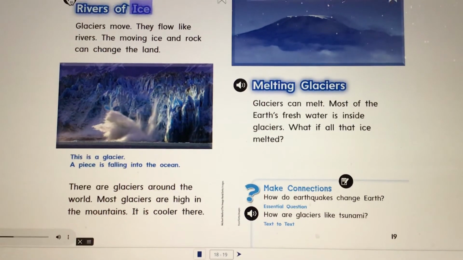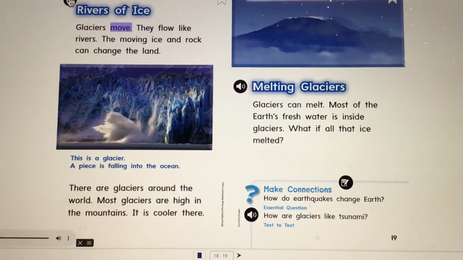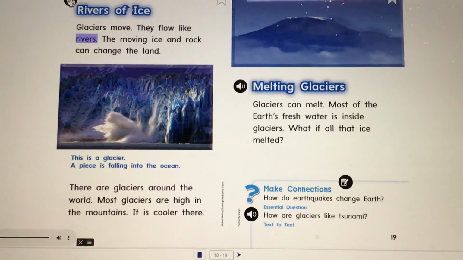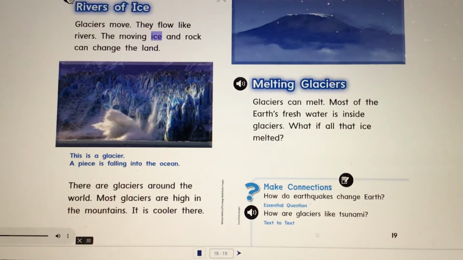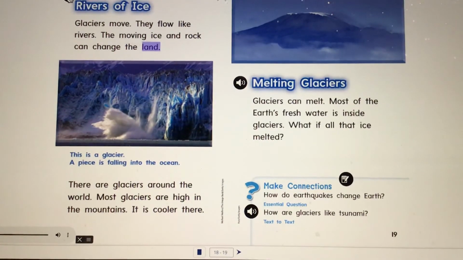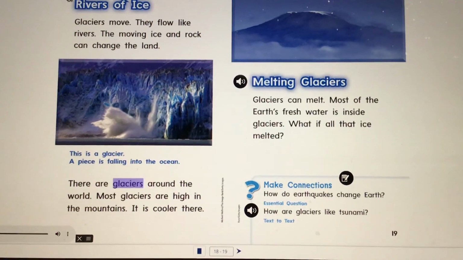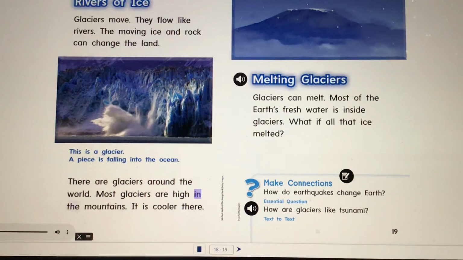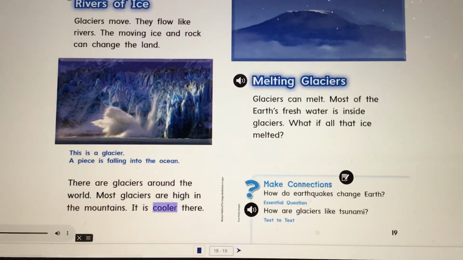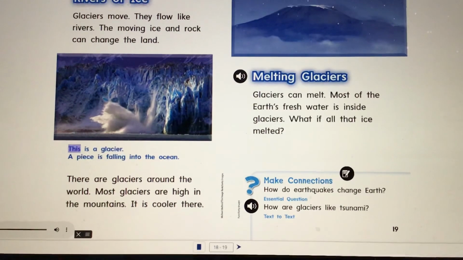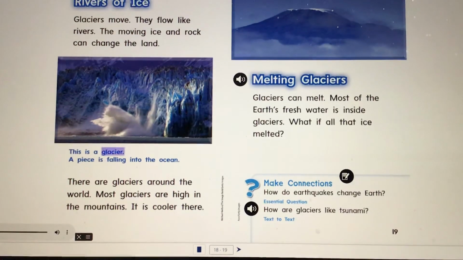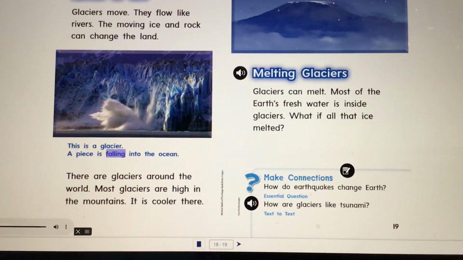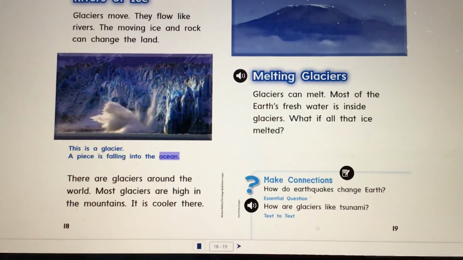Rivers of ice. Glaciers move. They flow like rivers. The moving ice and rock can change the land. There are glaciers around the world. Most glaciers are high in the mountains. It is cooler there. Caption: This is a glacier. A piece is falling into the ocean.